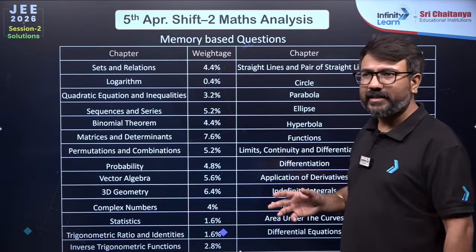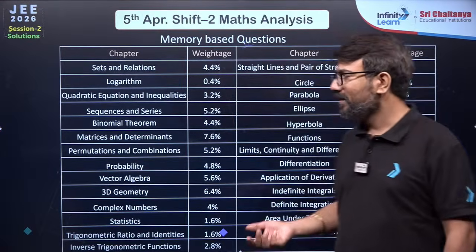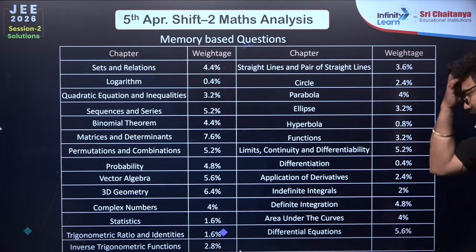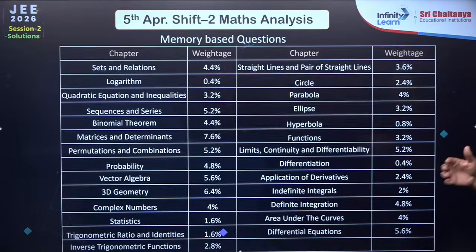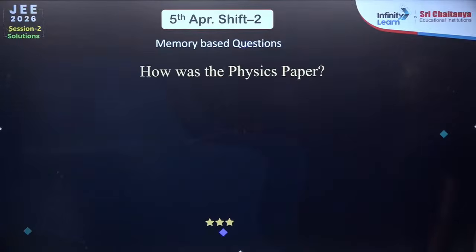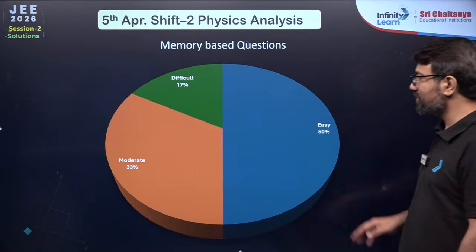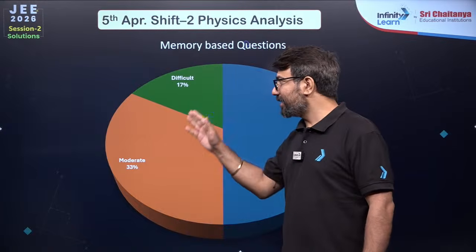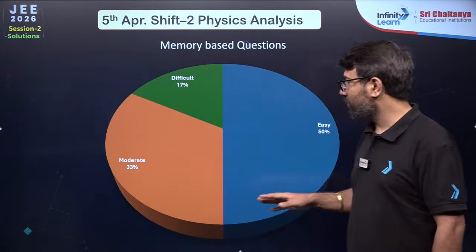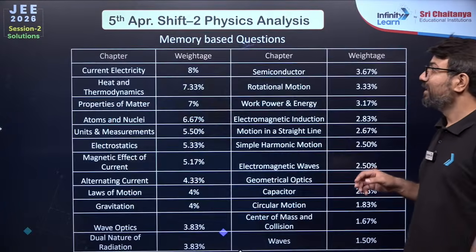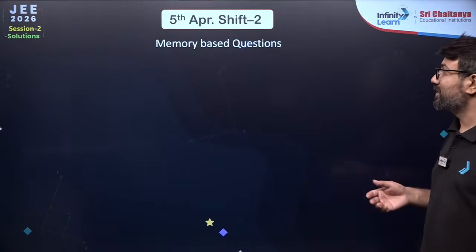These are some chapter weightages. You can take a screenshot of my screen and you'll see the chapters you have to focus more on, and the chapters you have to focus less on, because fewer questions are coming from these chapters. About the physics also: 17% difficult, 33% moderate, easy is 50%. And these are the chapter weightages for the physics as well.